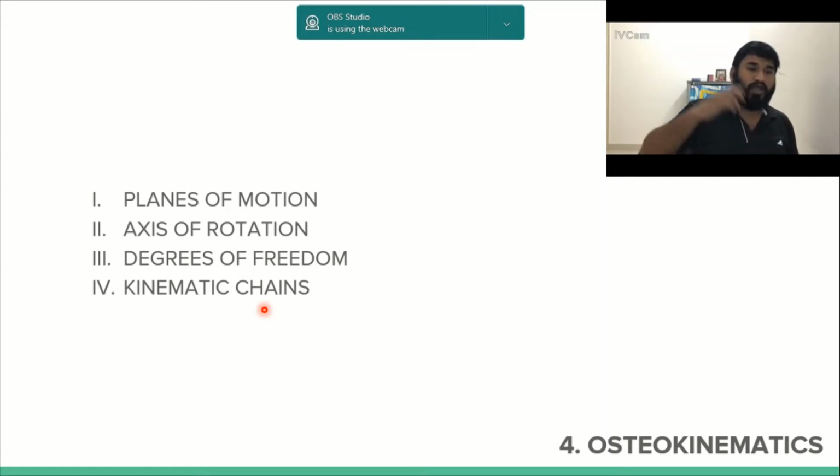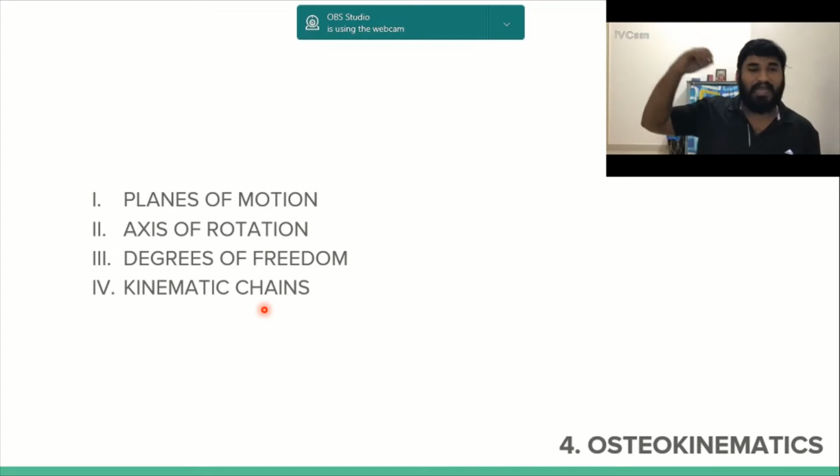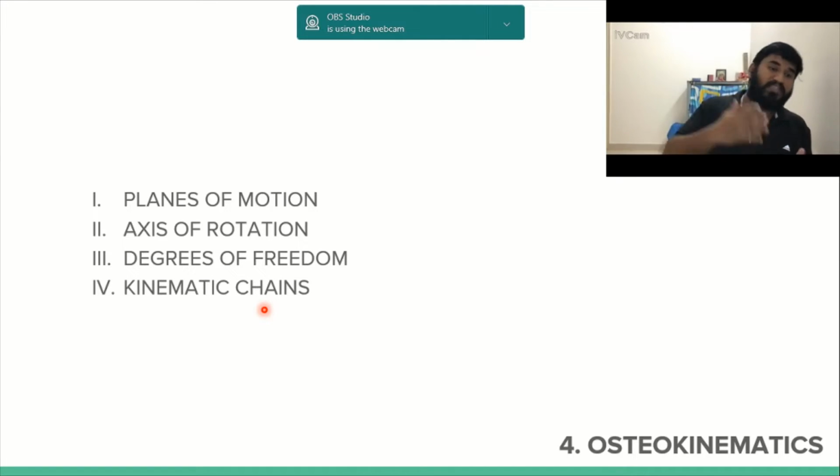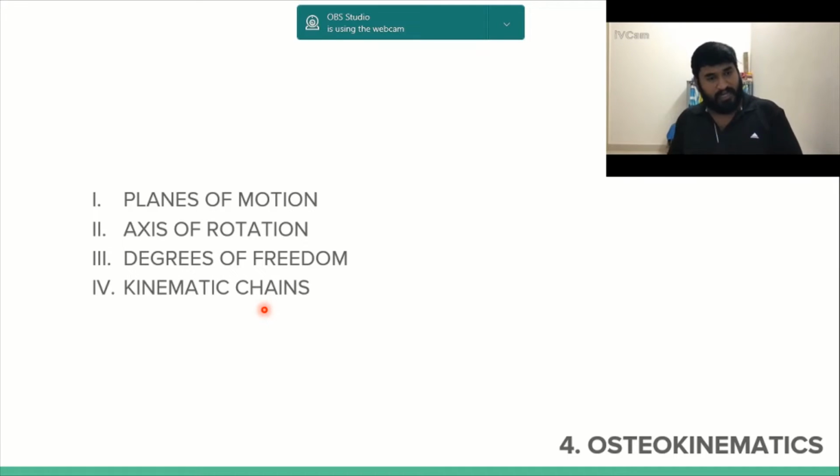We would also talk about something very interesting called the kinematic chain, and that would give you a very different perspective of how people prescribe exercises. The basic principles of exercise prescription are based on kinematic chains, and it is very important for us to understand that. So let us go forward.